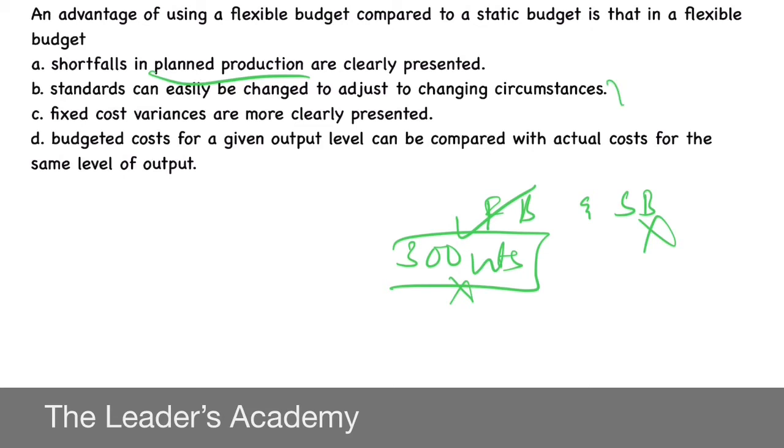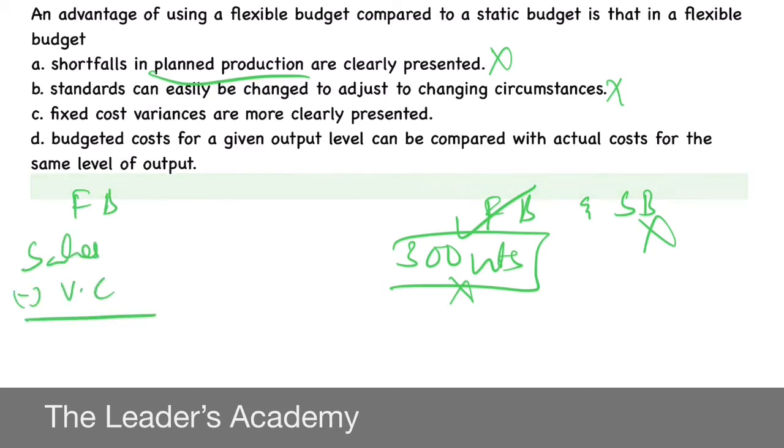And next, fixed cost variances are more clearly presented in flexible budget. Is it true? No. How? We will see that. See what happens. Even in flexible budget, sales minus variable cost, you will get contribution minus fixed cost. Correct?